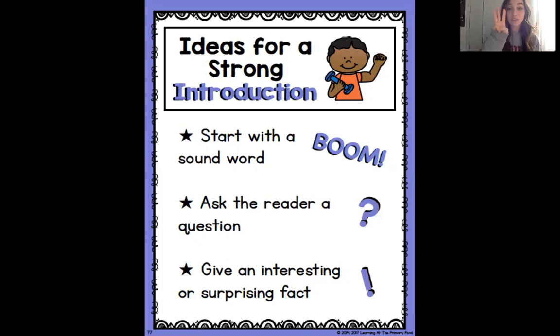On this chart, you'll see 3 different ways to have a really strong hook or introduction. The first way is to start with a sound word, like boom. The second way is to ask the reader a question. And the third way to have a really great hook is to give an interesting or surprising fact. I'm looking at this and thinking, how can I hook the reader whenever they're reading my first chapter on frogs? I know. I am going to ask the reader a question.